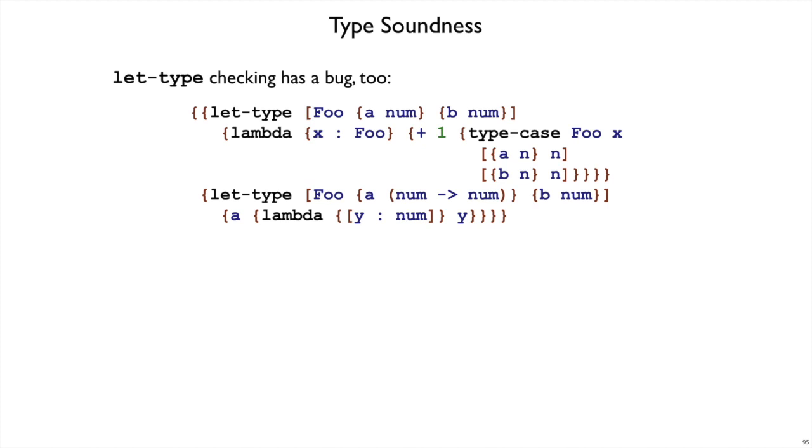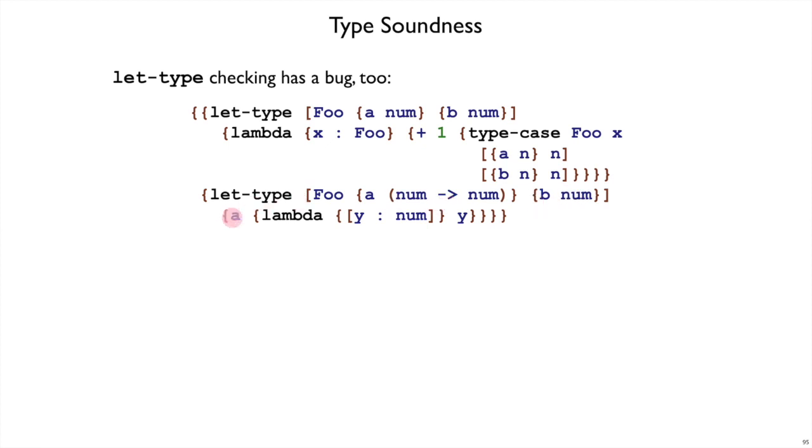There's a more serious problem with let type, and I need a bigger example to explain that. So here I have defined a let type foo, and then I have a function that wants a foo, and it does good things with that foo, right? It type cases on x. If it's the A variant, it returns a number. If it's a B variant, it returns a number. Then it adds 1 to that. All good. Here I've defined foo again, and in this local context, foo means something else. A has a function inside of it, and B just has a number.